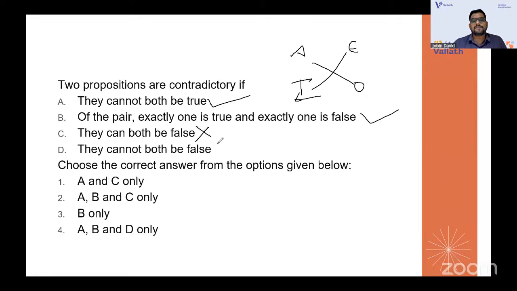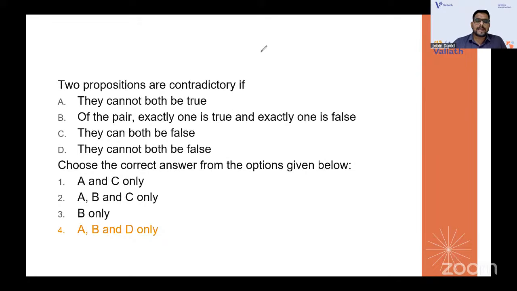They cannot both be false either. So A, B, D will be the right option. They cannot both be true, because if one is true, the other is false, and they cannot both be false either. That way you should think.